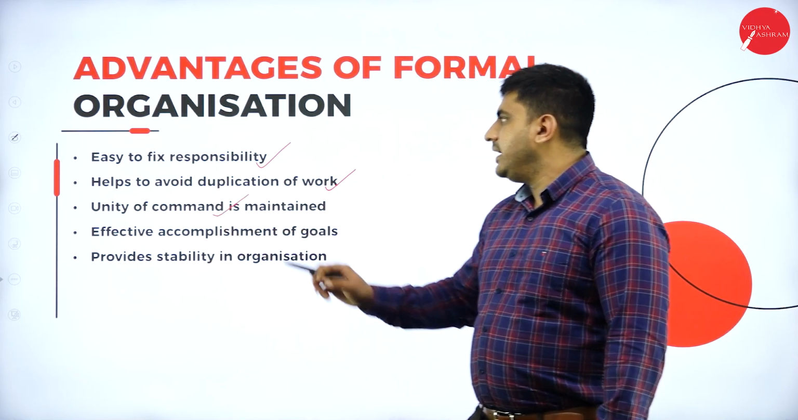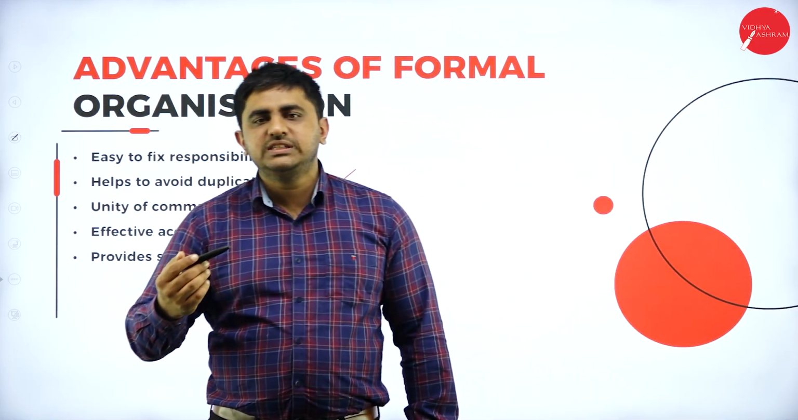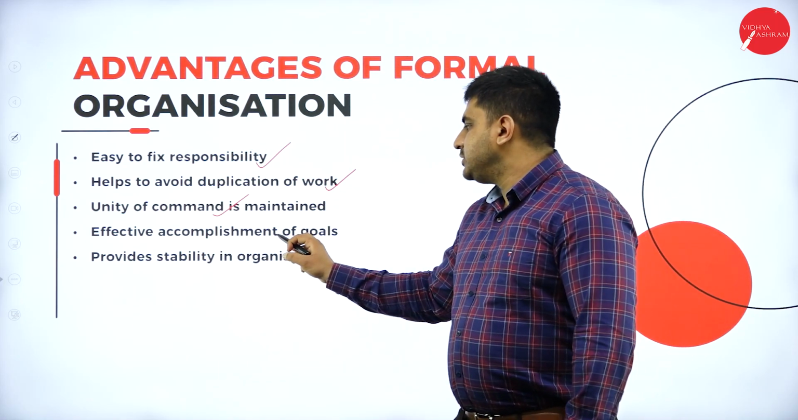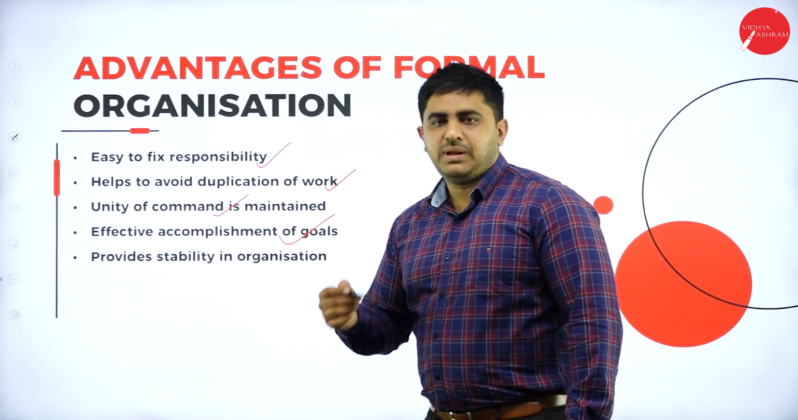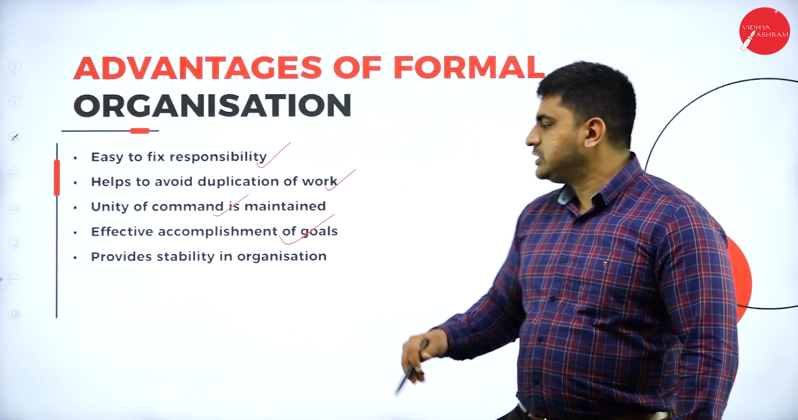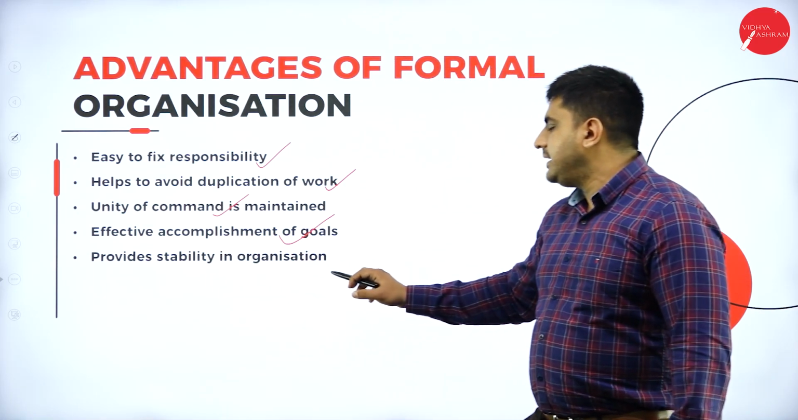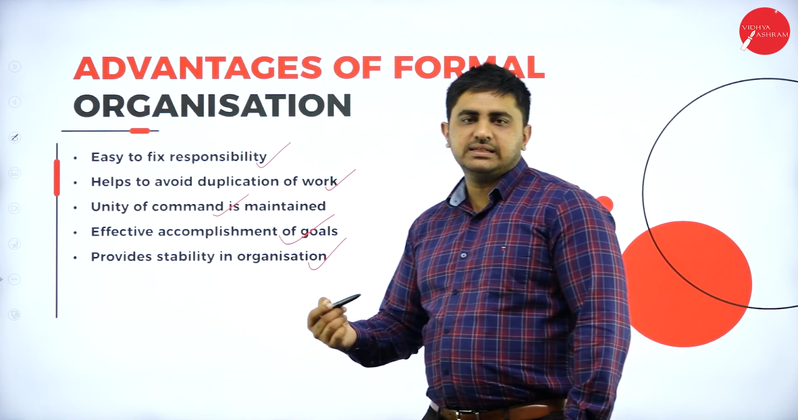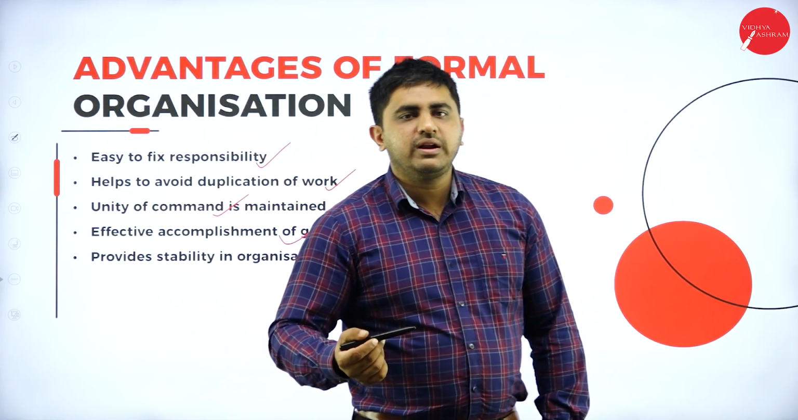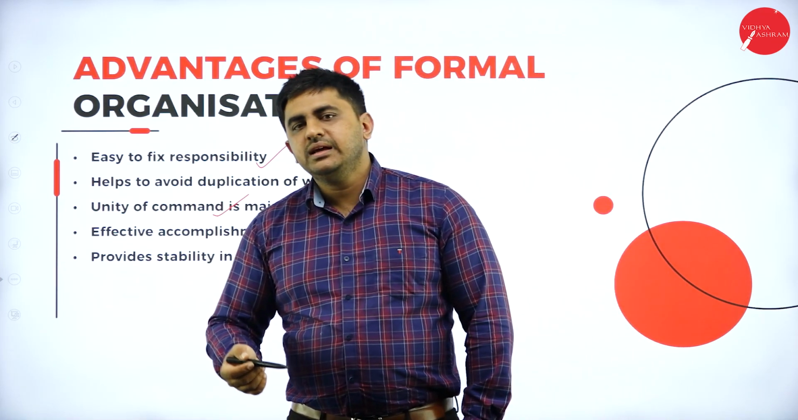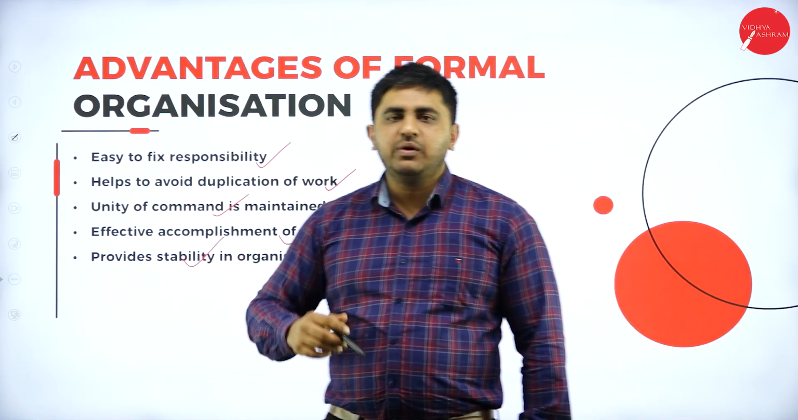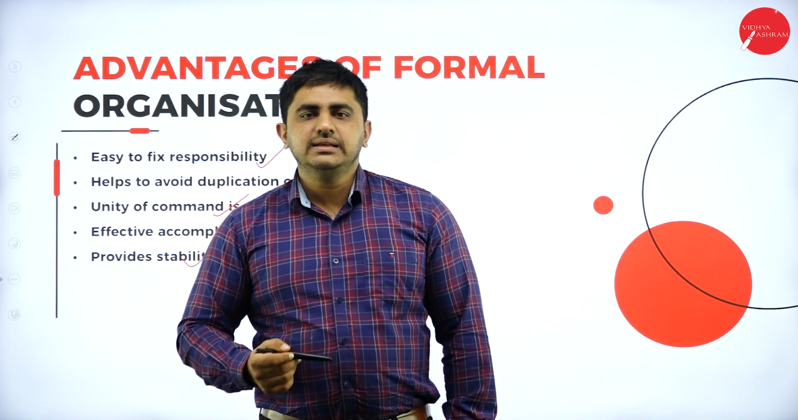Unity of command is maintained. Unity of command is there is one superior who is giving orders. So unity of command is maintained. Effective accomplishment of goals because everything is planned and decided in advance. Provide stability in organization. So in formal organization, everything is formal, there are departmental heads, they've got authority, they've also got responsibility. So what happens is there is stability. So these are the advantages of formal organization.